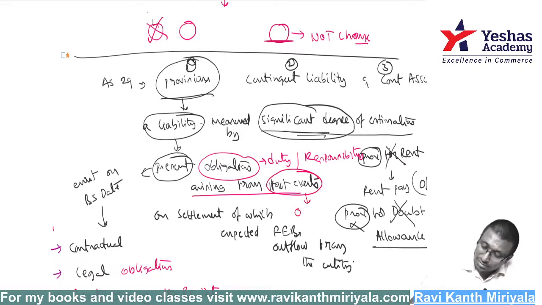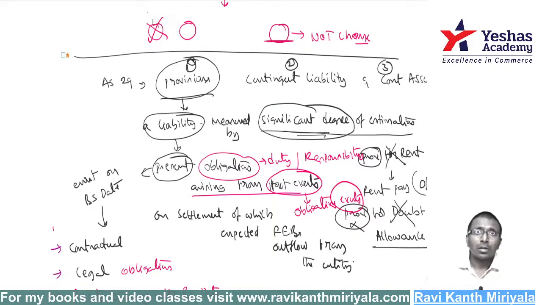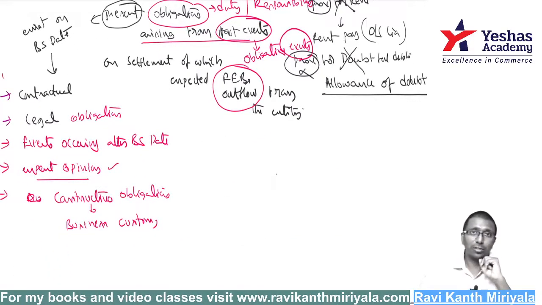Next, arising from past events. The standard says past events must be obligating events. Obligating events means binding events, which I cannot skip. I have to pay. I have to lose money. Then only liability will arise. Liability is an obligation, a duty. It is not a right. It is not my choice. I have to pay something and get out of the liability. It won't be settled without losing future economic benefits, that is, an outflow of future economic benefits from the entity, which is very clearly given to us. Hope you understood that.